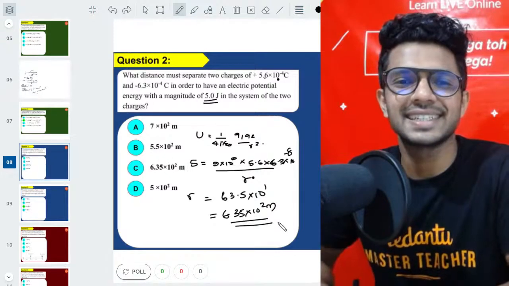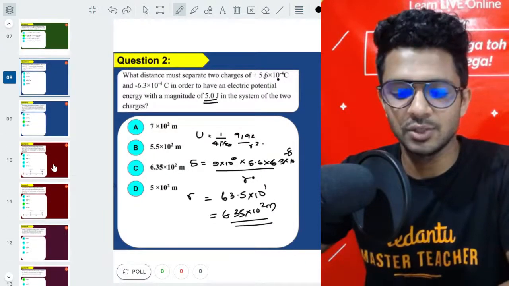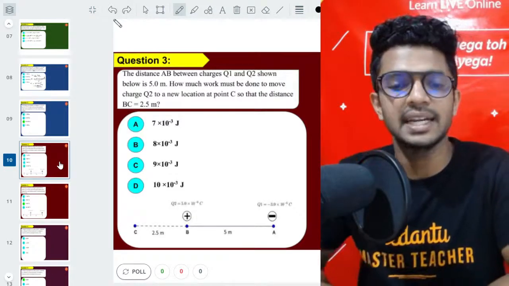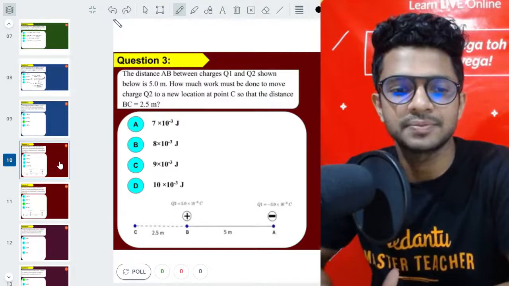Is it clear? Okay, so I'm going to assume that yes, you all are doing good and did this part and this question and understood it. Now let's hit the next question.